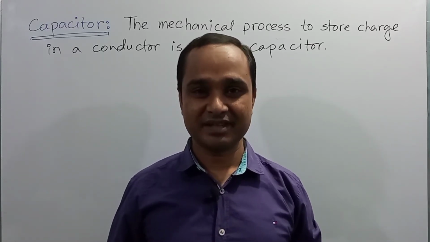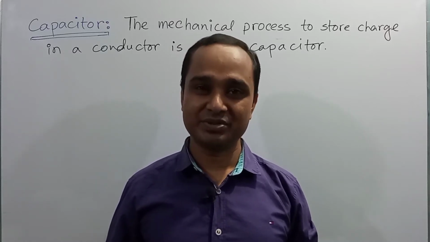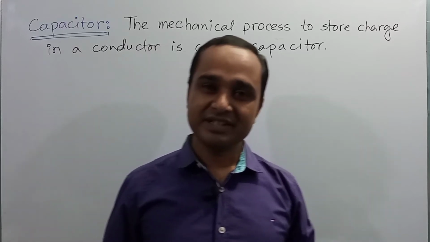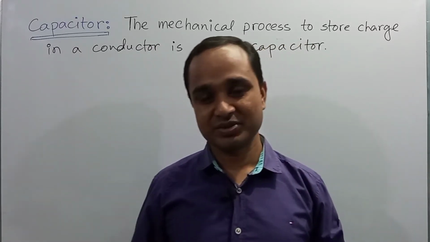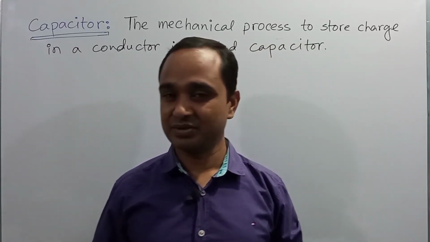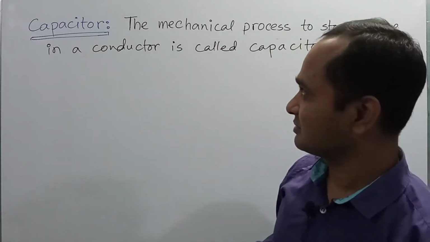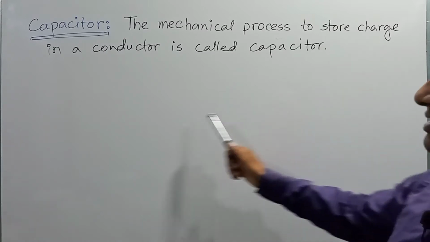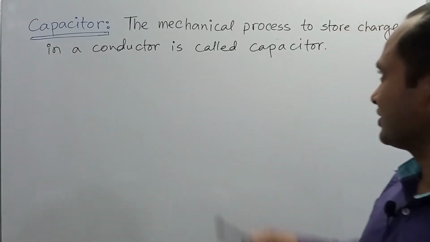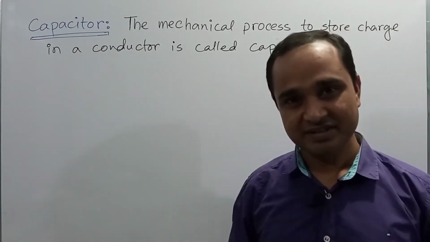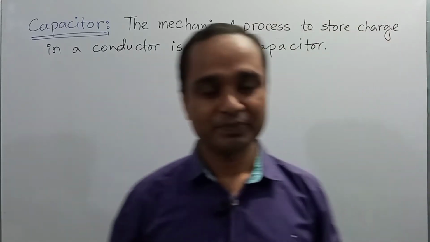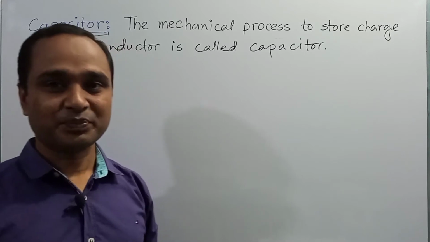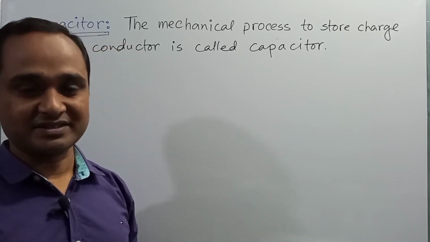The shape and size of a capacitor may vary according to requirement. So it is an electronic device where we can store energy as electric charge. The definition of a capacitor: a device to store charge in a conductor is called a capacitor.